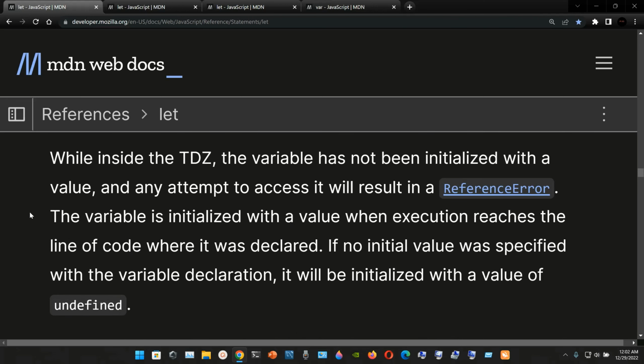While inside the TDZ, the variable has not been initialized with a value, and any attempt to access it will result in a reference error. The variable is initialized with a value when execution reaches the line of code where it was declared. If no initial value was specified with the variable declaration, it will be initialized with a value of undefined.